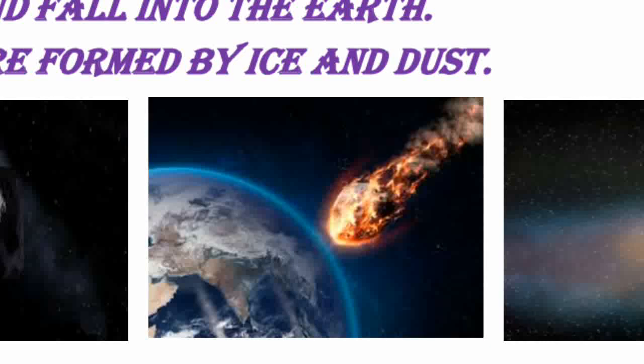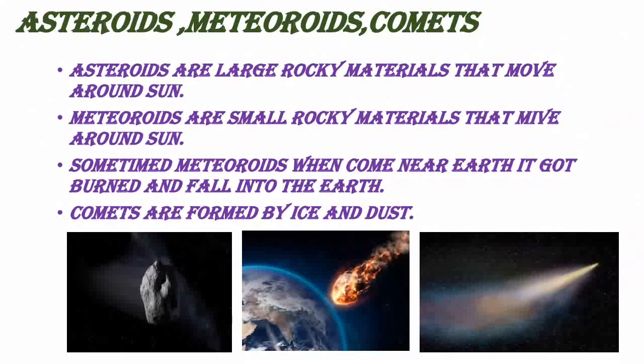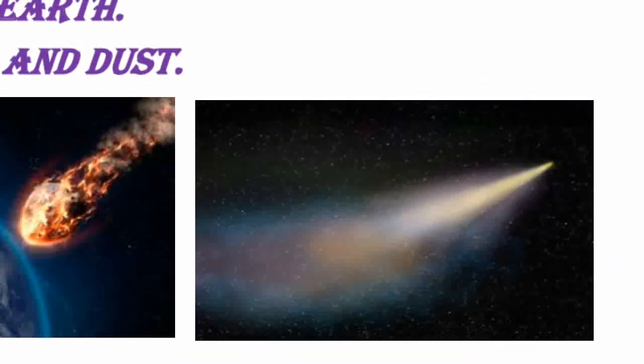You have heard in Tamil that erical. Sometimes it will fall in some places. You may even see that. So these are meteoroids. Meteoroids are smaller rocky materials that move around sun. When it comes near the earth, it will get burned and fall inside the earth, and it will make a hollow space in the earth. And I will zoom you that comets.